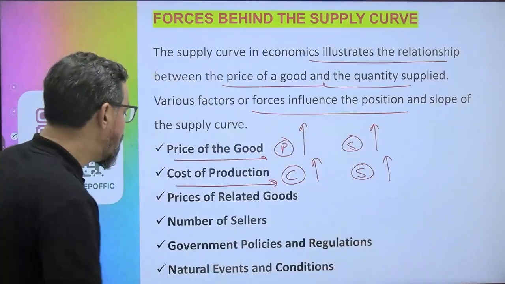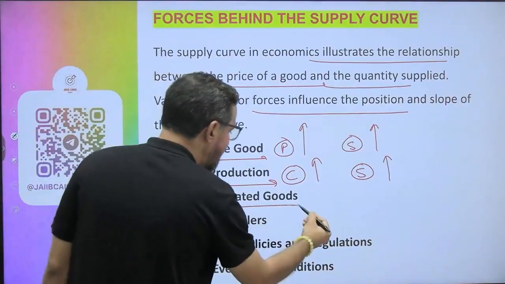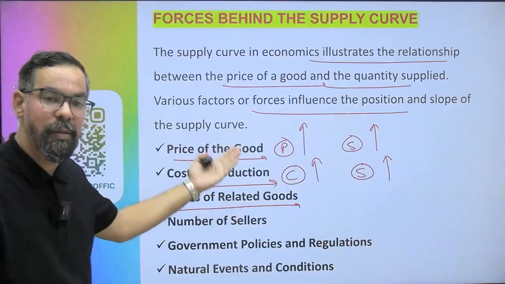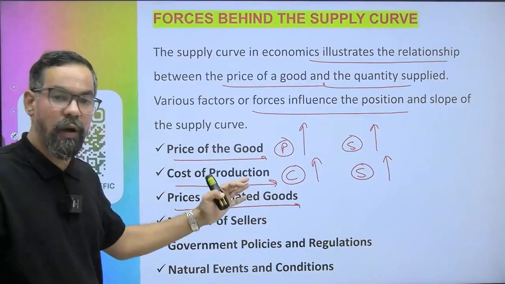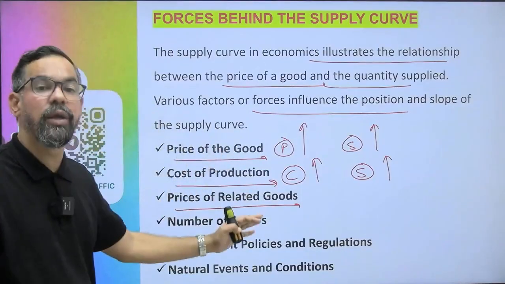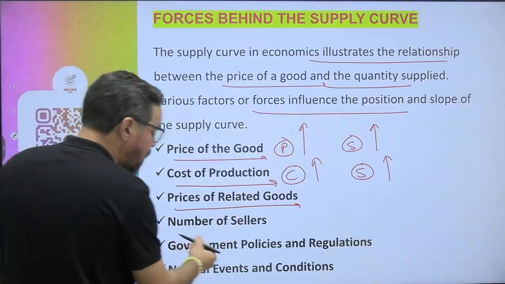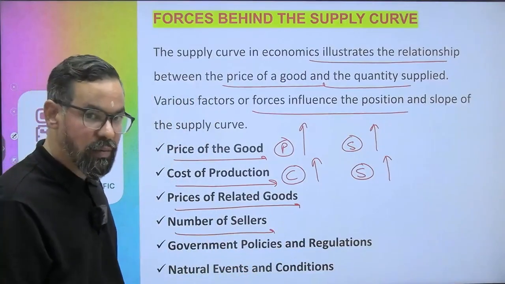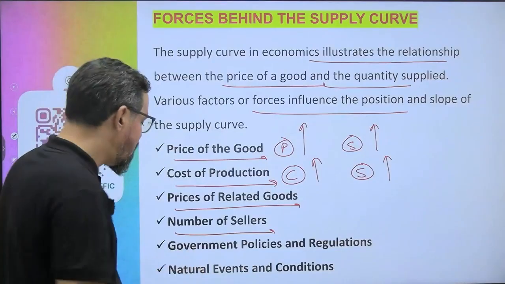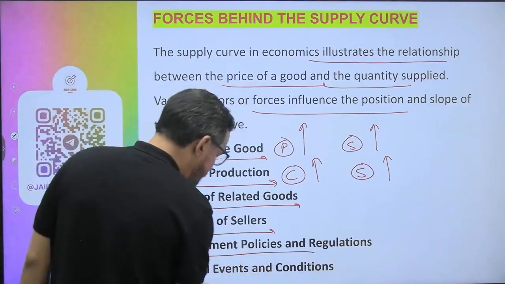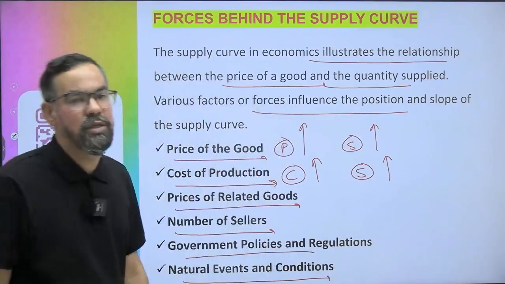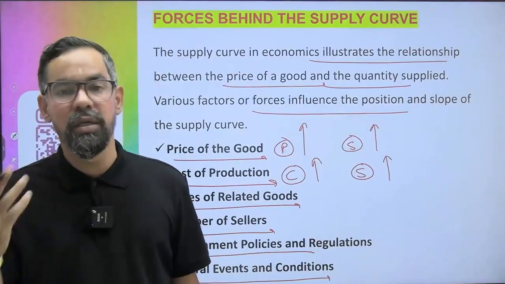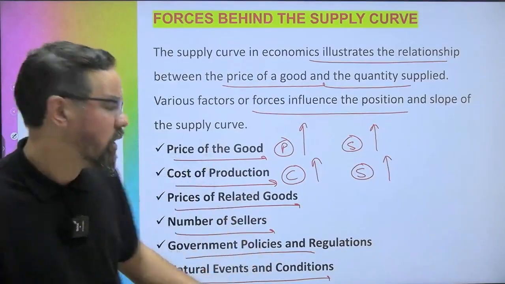Okay? The price of related goods also, so complementary as well as the substitute goods. Number of sellers, if there are more sellers, the price will come down. Then government policies and natural events and conditions, where people start storing things, that will also have an effect.